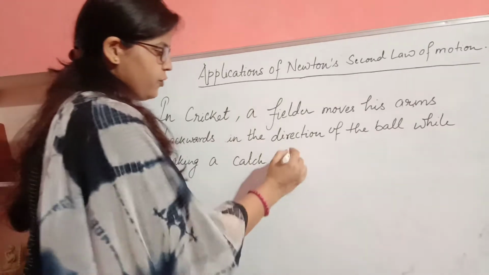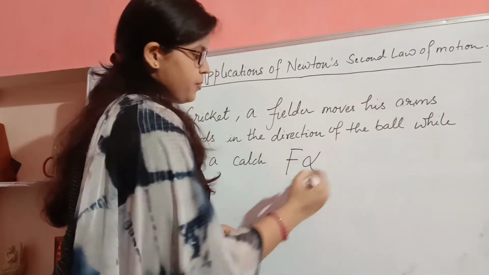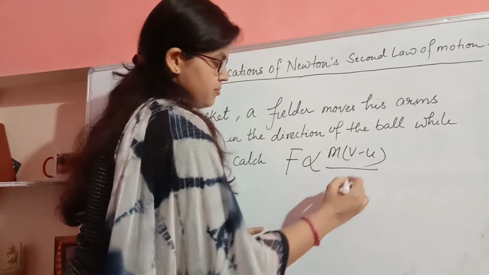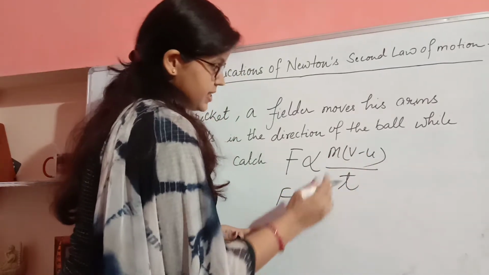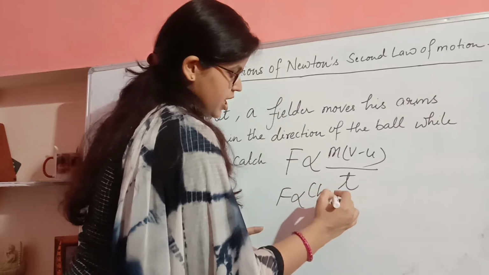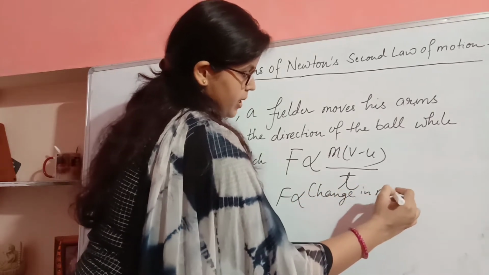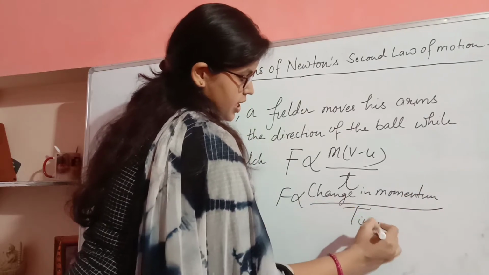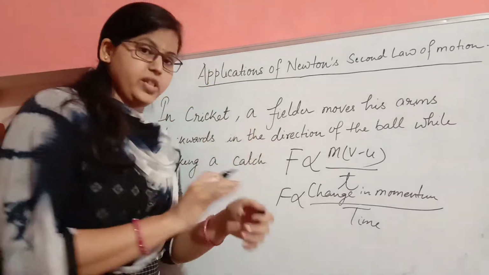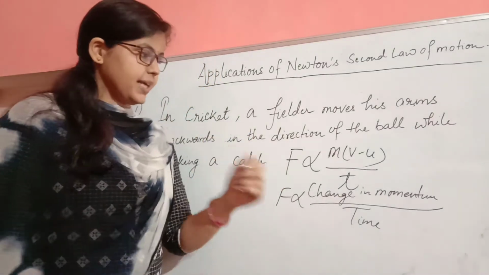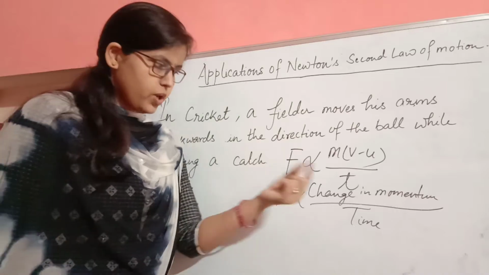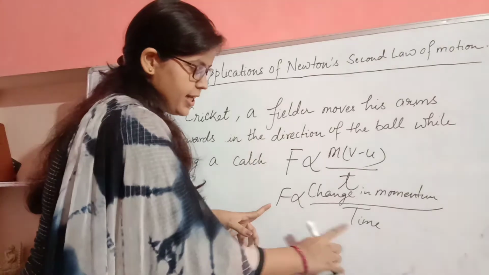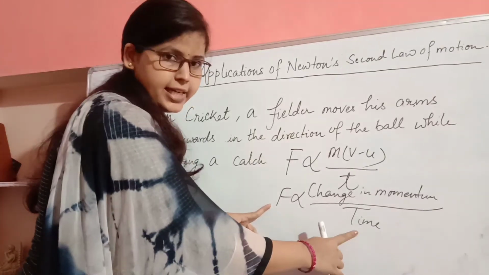We know that force is directly proportional to the change in momentum. So this m(v minus u) is your change in momentum, and this is your time. When the fielder catches the ball, the ball will stop, and in that case the final momentum will be 0. So now we understand the relation with time. F is inversely related to time. Look here, F is inversely related to time.